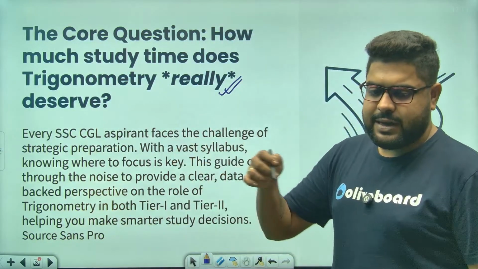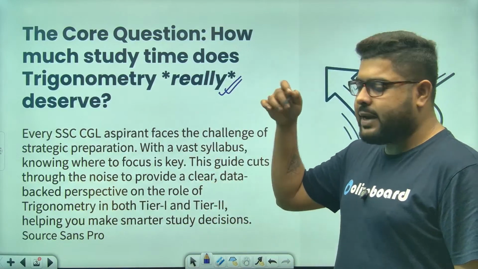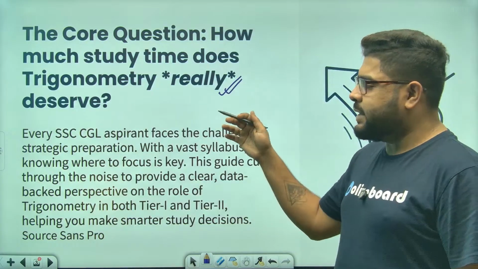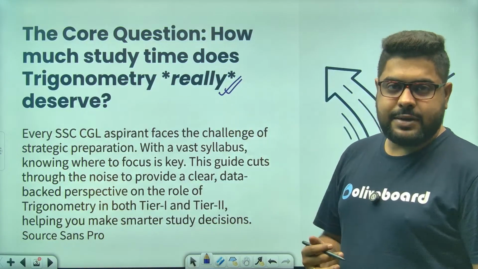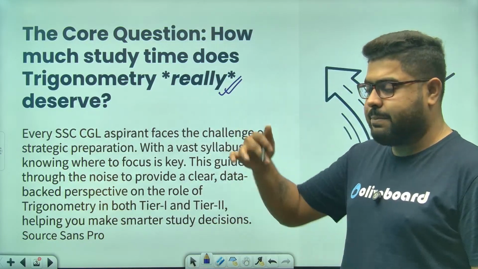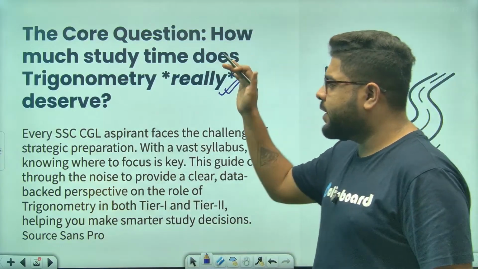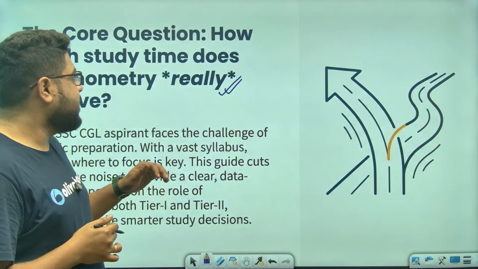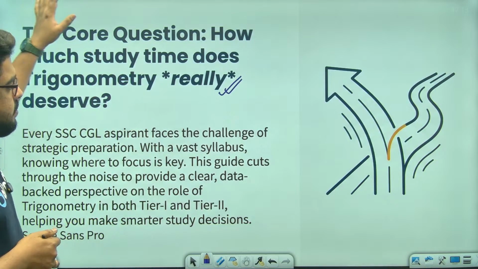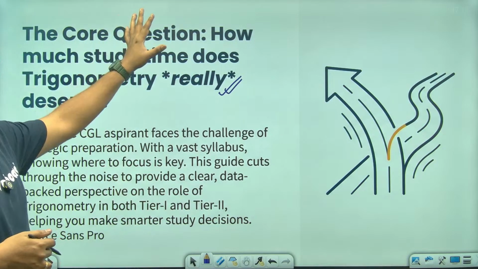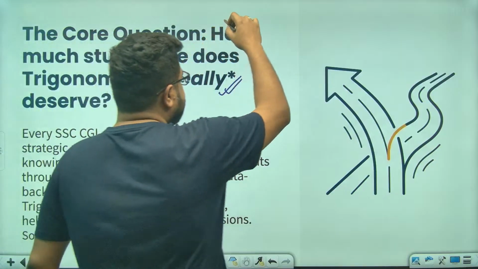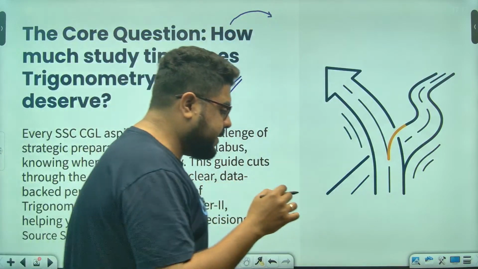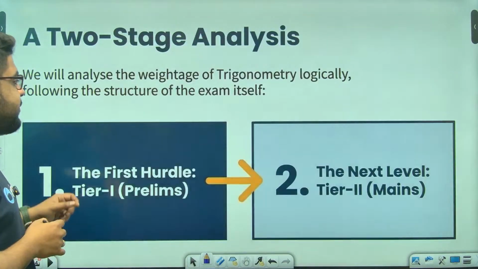We are not talking about a chapter like profit and loss, average as last week, or percentage. This is a whole topic. Trigonometry means almost 3 to 4 chapters. If you take the different chapters as a whole, it is almost 15 to 20 classes. I take almost 20 classes on trigonometry. So please understand this has a significant weightage. Let me show you that first.